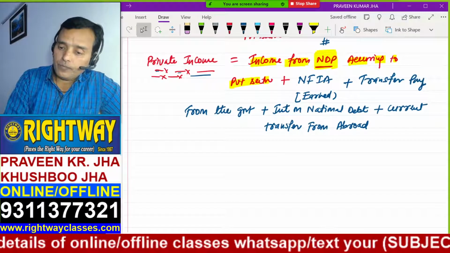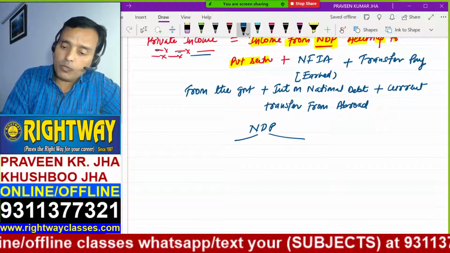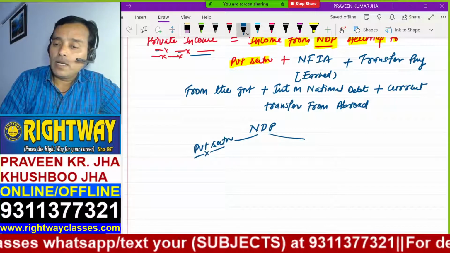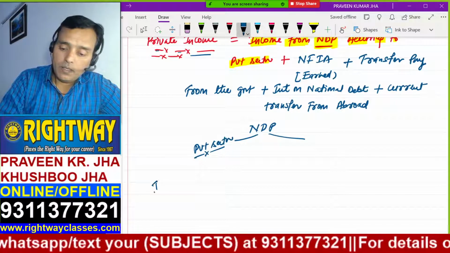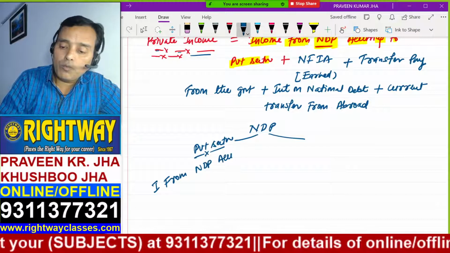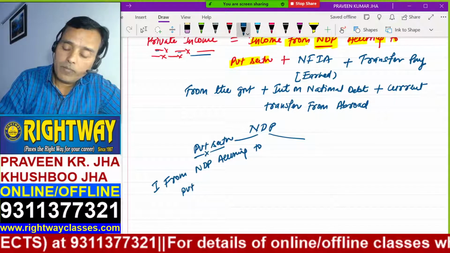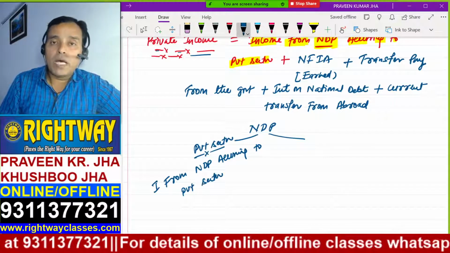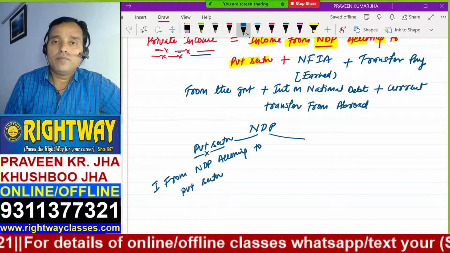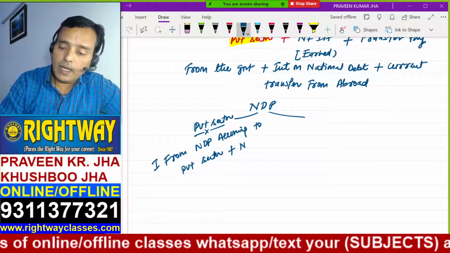Private income. First of all, you talk about the NDP, the NDP part going to the private sector. This is called income from NDP accruing to private sector, which means the share of the private sector. But the private sector does not earn only in the form of NDP. The private sector earns globally from other countries also, and that is what is added by NFIA.